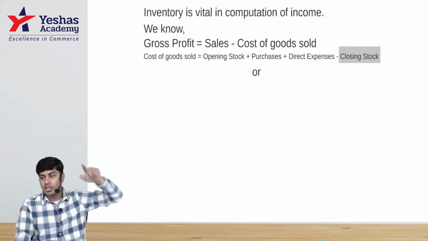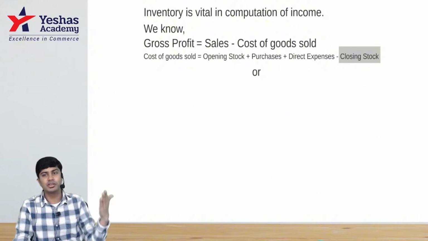If GP goes wrong, NP goes wrong. If NP goes wrong, capital goes wrong. If capital goes wrong, everything's wrong.